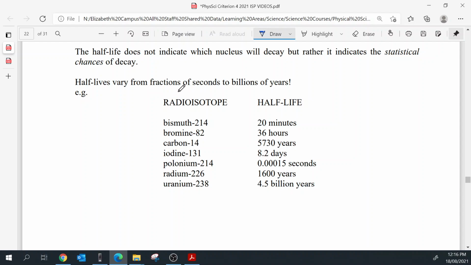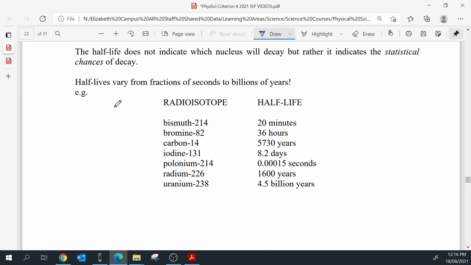Half-lives vary from fractions of seconds to billions of years. Depending on the element, it will have different half-lives. For example, coffee has a half-life of about 10 hours or something like that, and that means that it'll leave your body during that time.